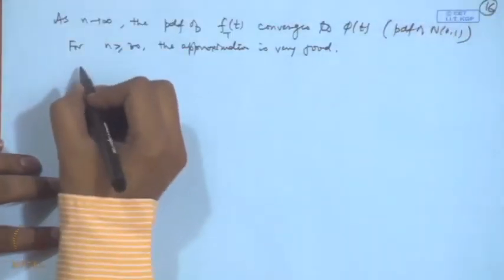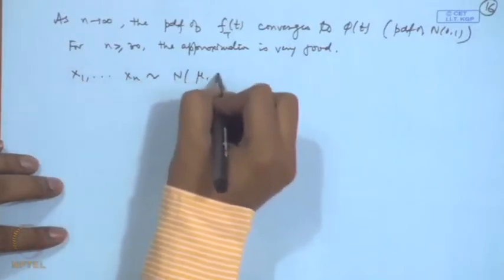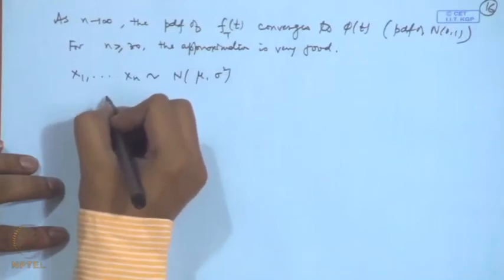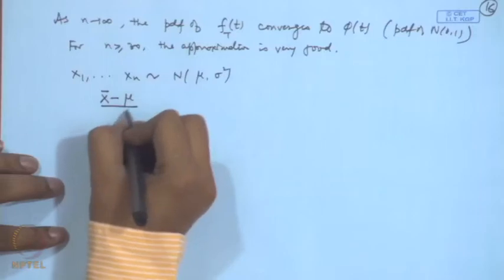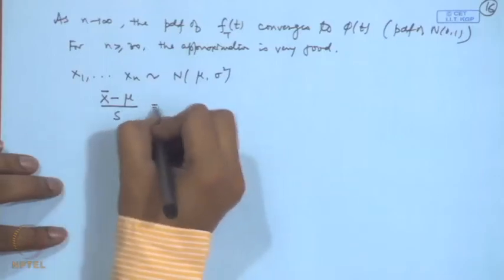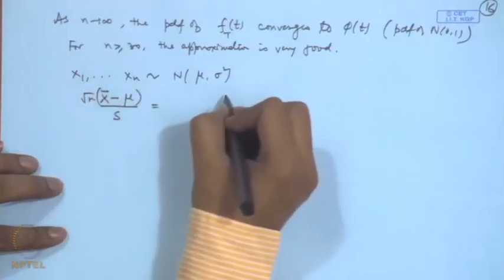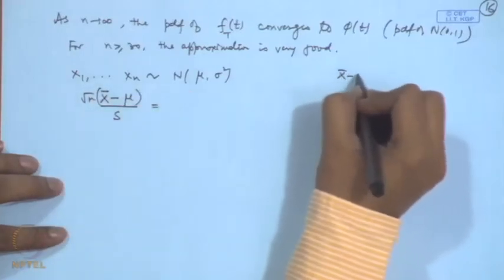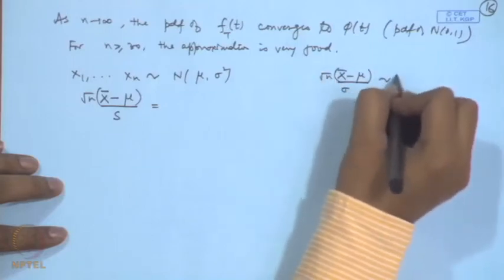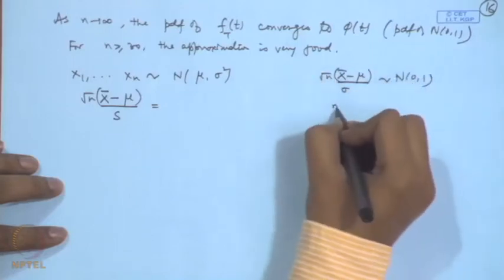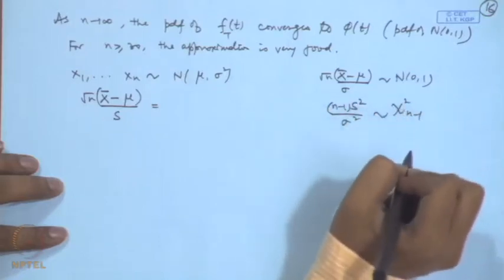If I consider x1, x2, ..., xn from normal(mu, sigma square), and we define x bar, then x bar minus mu by s, we can write as follows. We have seen that x bar minus mu by sigma into root n follows normal 0, 1, and n minus 1 s square by sigma square follows chi square on n minus 1 degrees of freedom.